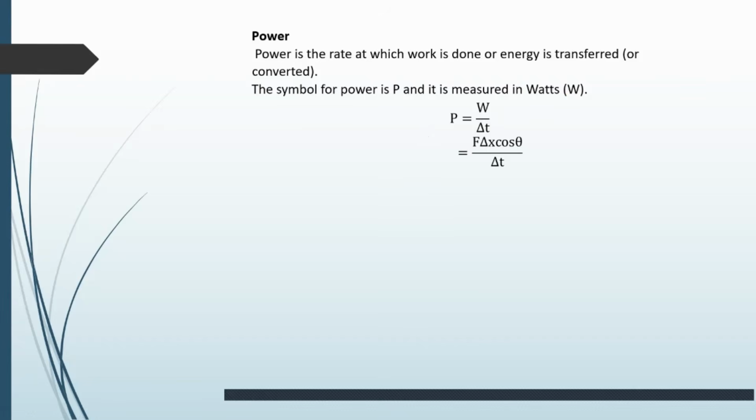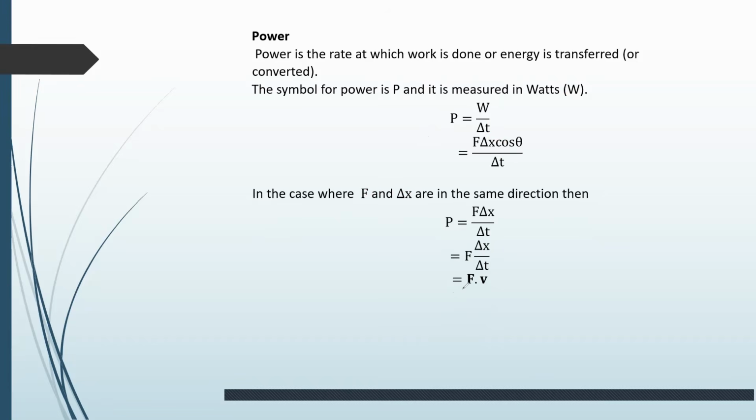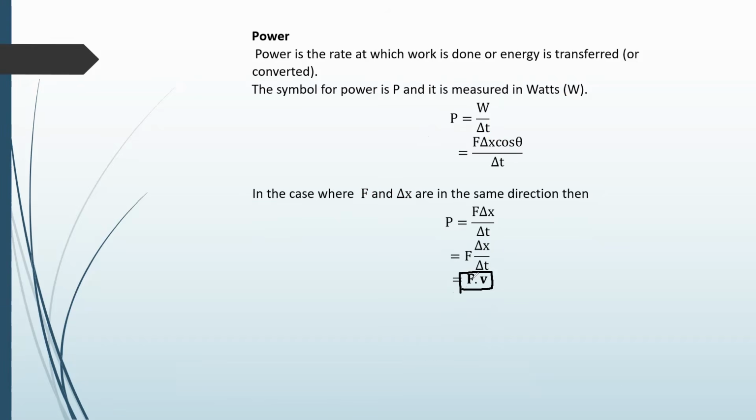Remember that work is F delta X cos theta, over time. Now, in the case where F and delta X are in the same direction, I'm just showing you another formula. You're not required to know how it comes about, but I want you to know the two formulas. Power is the force acting on an object times the velocity of that object, or power is work done over time taken. The choice of an equation depends on the information that has been given.